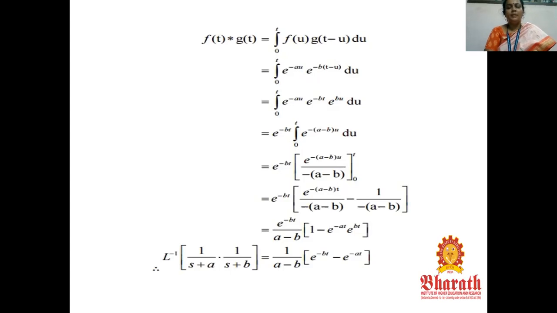Now in the denominator, a minus b is common, so you can take it outside. It becomes e power minus bt by (a minus b) of (1 minus e power minus at into e power bt). So the convolution, that is the inverse of 1 by (s plus a) into 1 by (s plus b), has the value 1 by (a minus b) of (e power minus bt minus e power minus at).